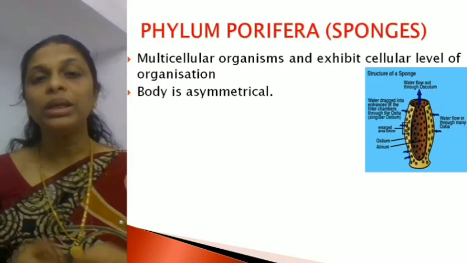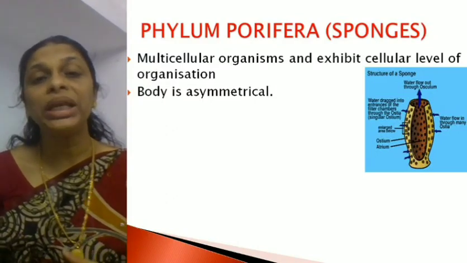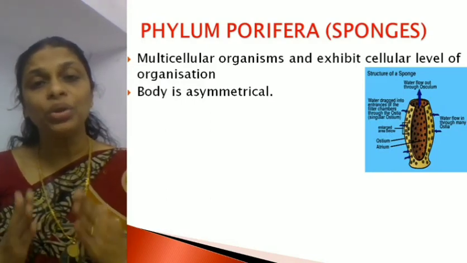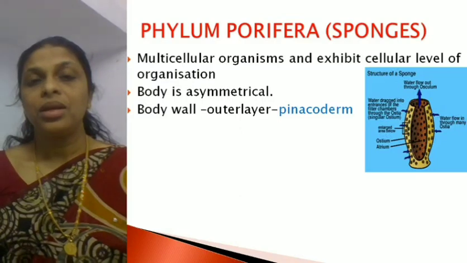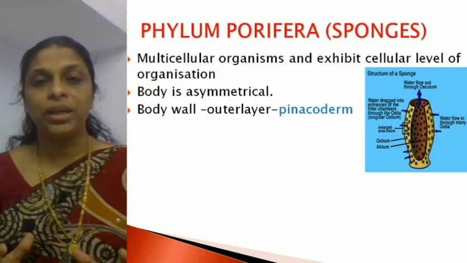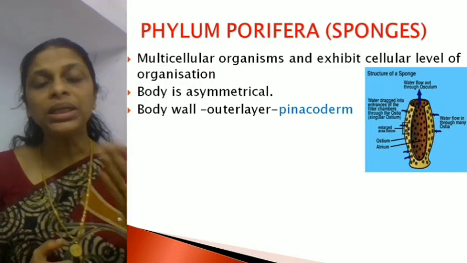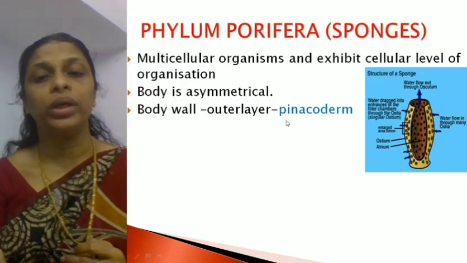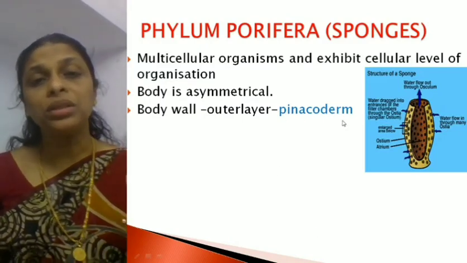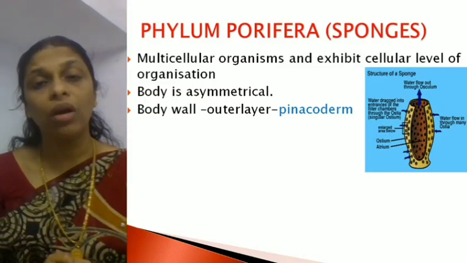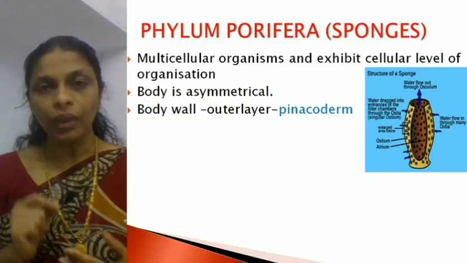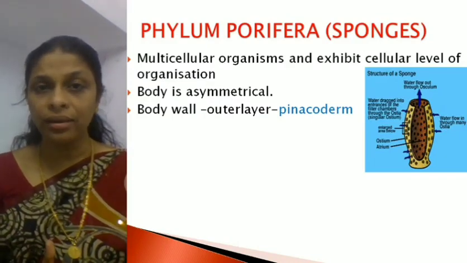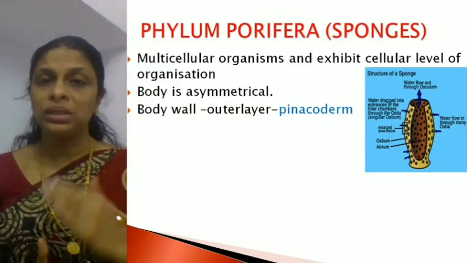Then the next point. What about the symmetry? The body is asymmetrical, which means the body cannot be divided into 2 equal halves. Then the body wall. The wall of the body has 2 layers. The outer layer is called pinacoderm. You can see that word, pinacoderm. Why? Because this layer is made up of certain cells which are called pinacocytes. C-Y-T-E-S means cells. So pinacoderm is the outer layer, which is made up of pinacocytes.